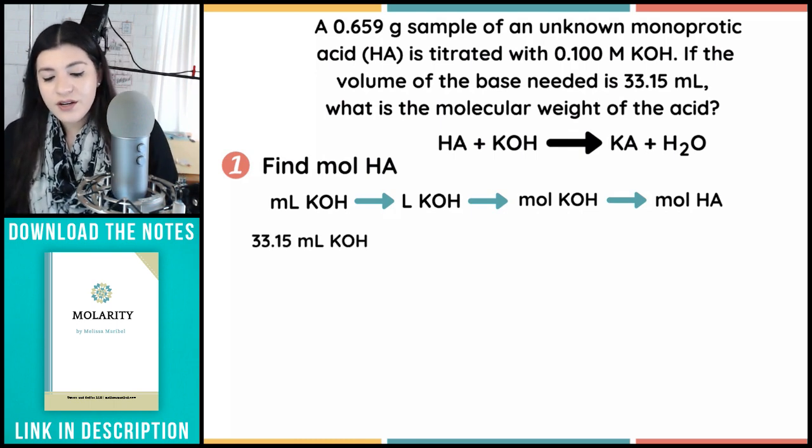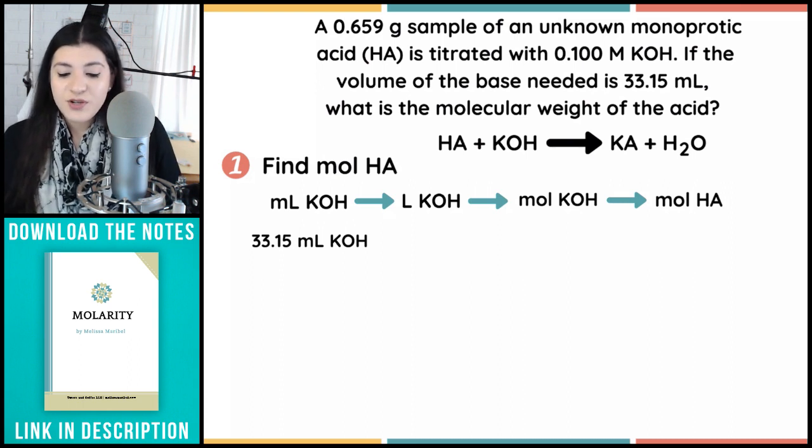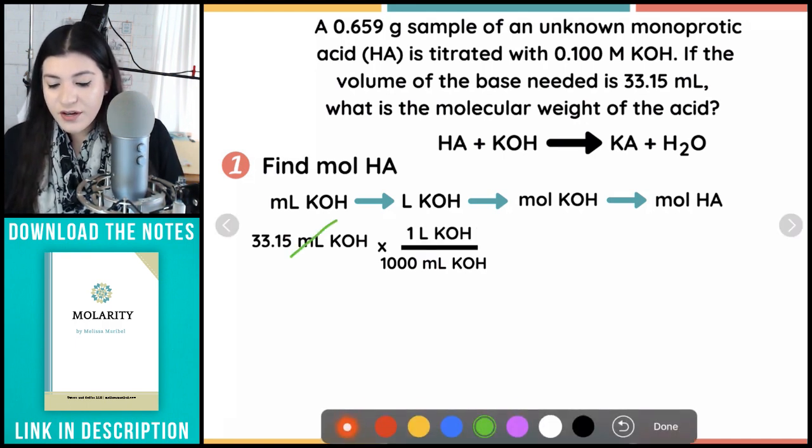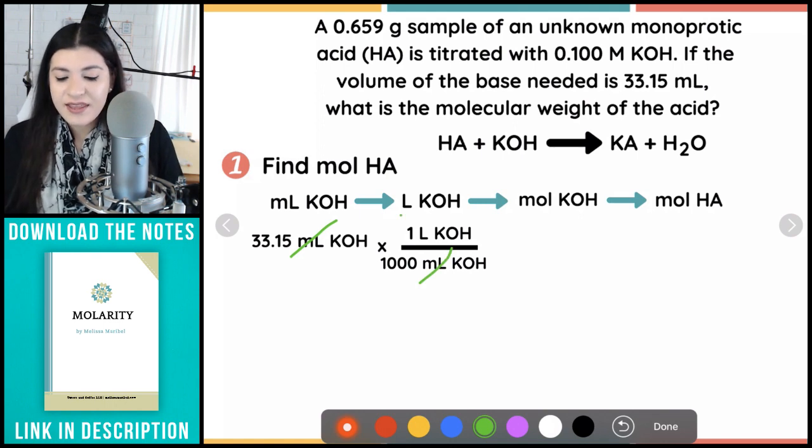Starting off with our milliliters of potassium hydroxide, I'm just going to convert that. We know 1,000 milliliters is equal to 1 liter. So I would do that first. Our milliliters and milliliters would then cancel. I'm now at this step.